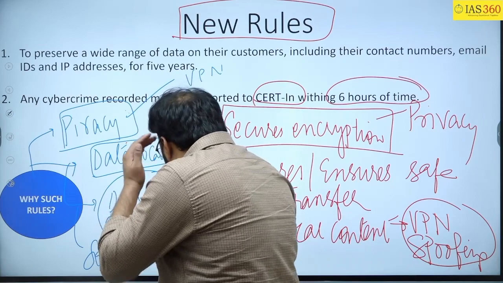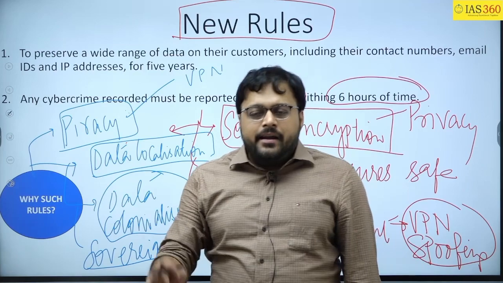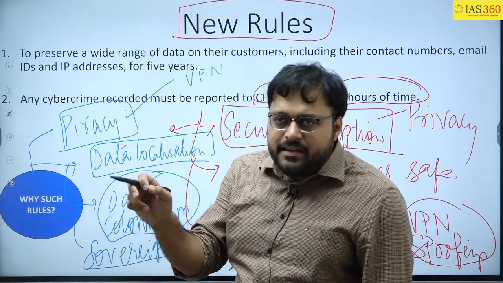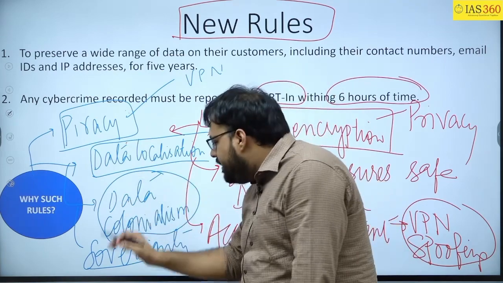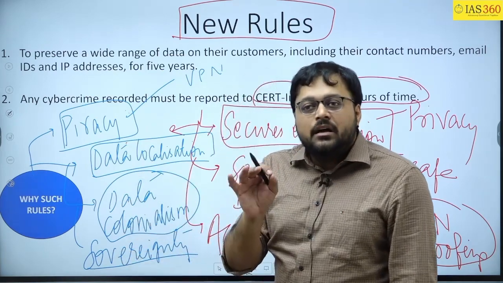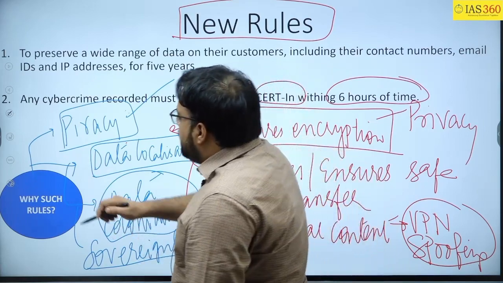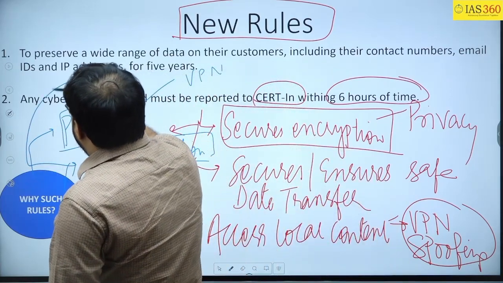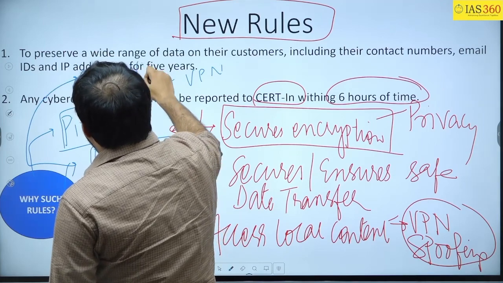If you know the concept of sovereignty, the state is sovereign in deciding its executive, legislative or foreign policy, so this is against the idea of the data sovereignty of any particular country. And you will be surprised to know, there is a global VPN index.